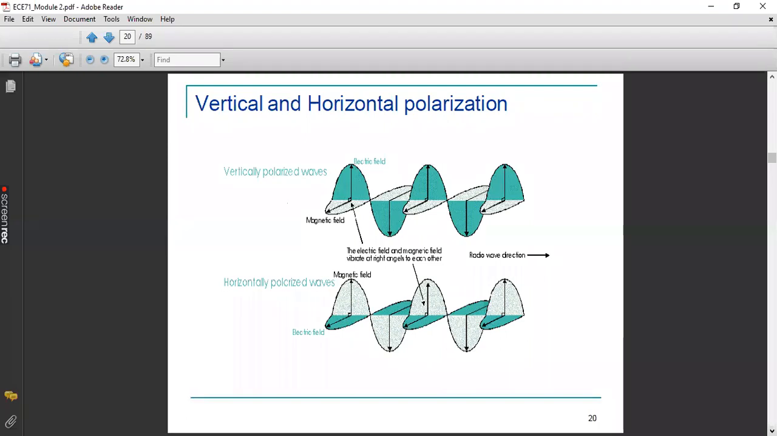So after polarization, either it will be horizontally polarized or it will be vertically polarized. That depends. Vertical polarization means, I repeat, the electric field vector will be perpendicular to the direction of propagation, whereas horizontal polarization means the electric field vector will be parallel to the direction of propagation, as shown. This you might have studied in EMF.